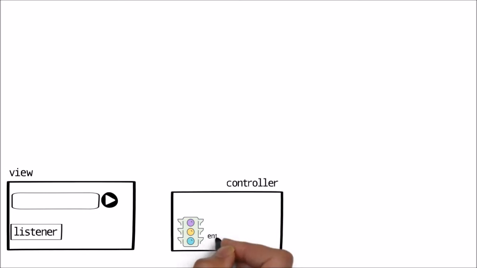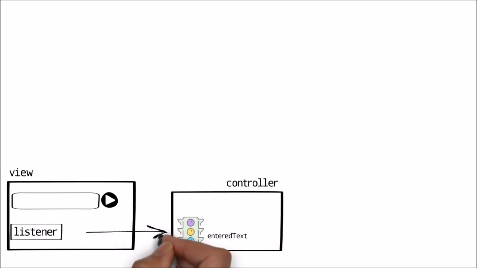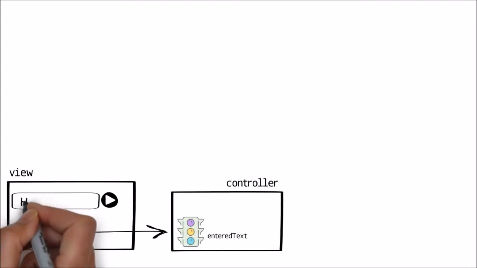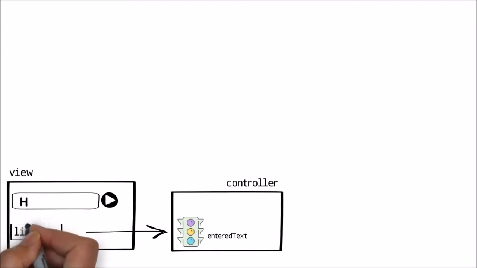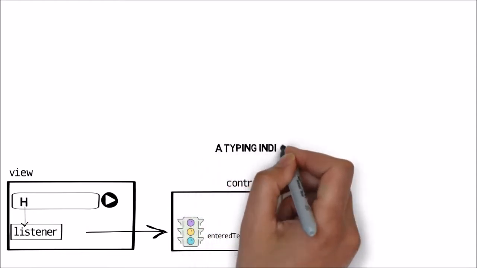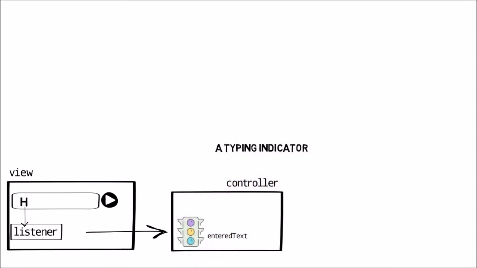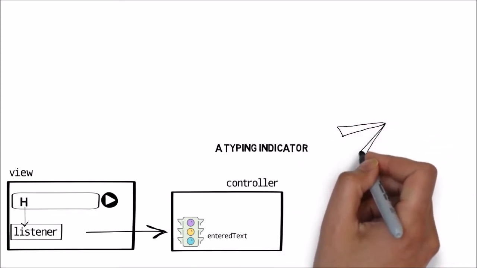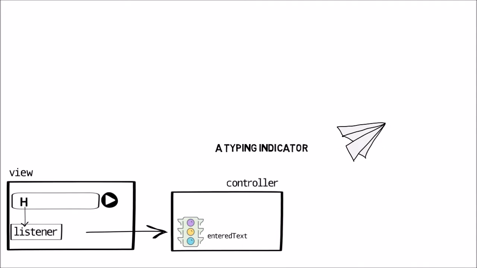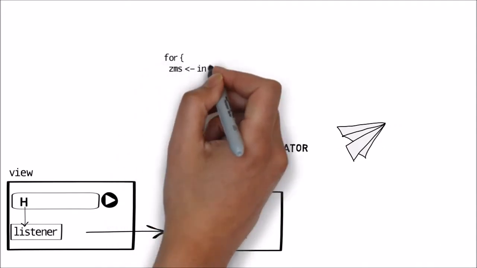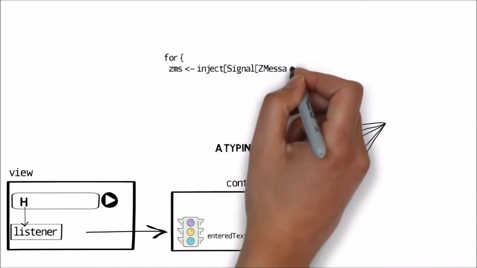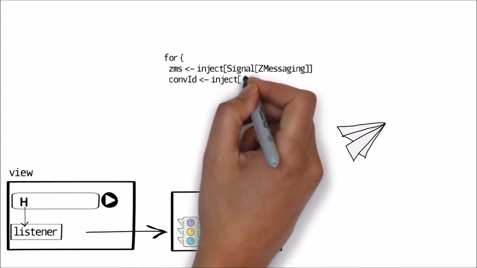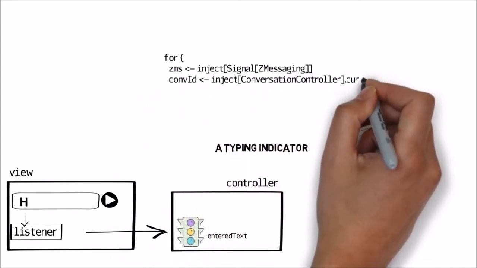And our first interaction with the person we want to send the message to is the typing indicator. Just as we start typing, the application sends a notification that we are typing something. It's a very simple packet of data, so it's a good opportunity for us to discuss how information travels through Wire. First of all, the controller has to know who we are talking to. In Wire, apart from the very initial state just after the installation, one of the conversations will always be the current one. There is a signal which holds the current conversation ID. We can simply access it.